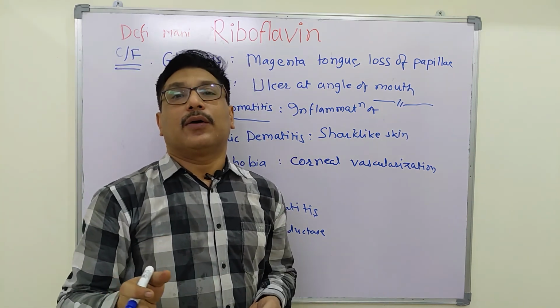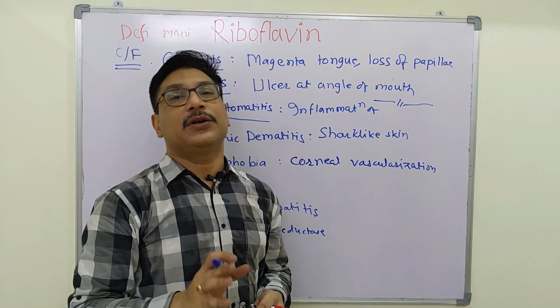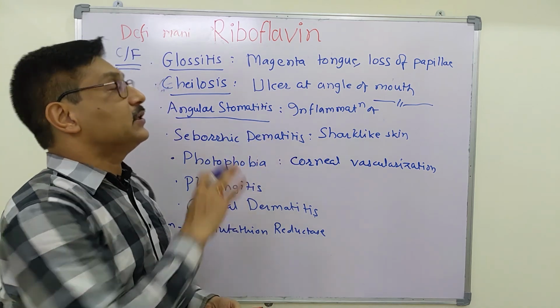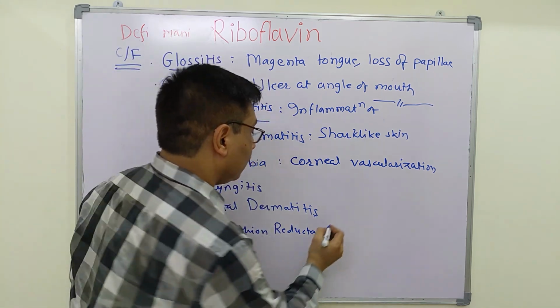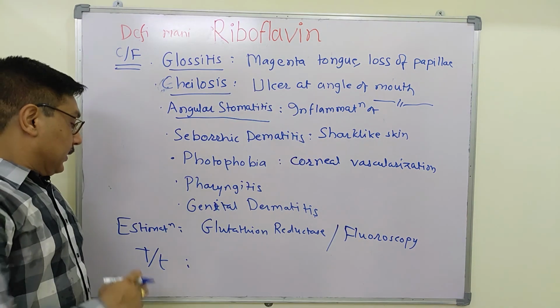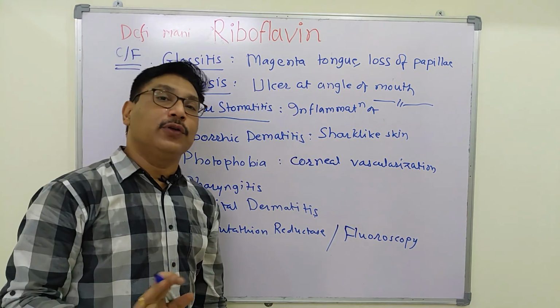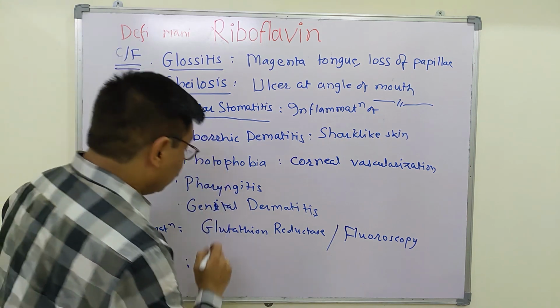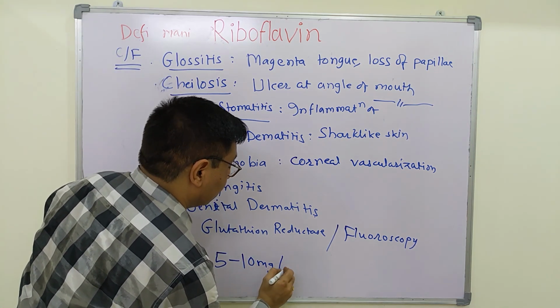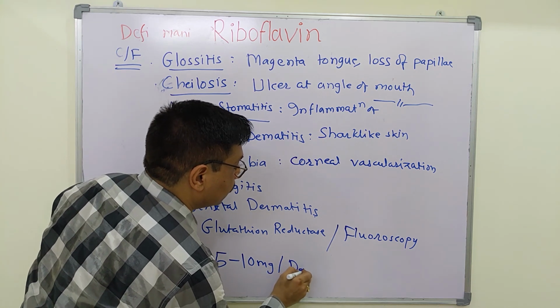Secondly, fluorometric determination of riboflavin is done in the serum. Treatment is given as high doses of riboflavin, to the tune of 5 to 10 milligram of riboflavin per day to adults.